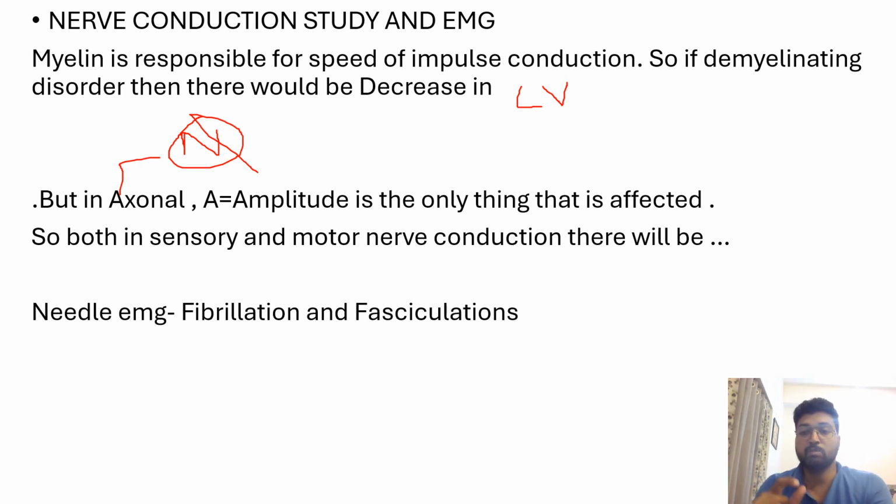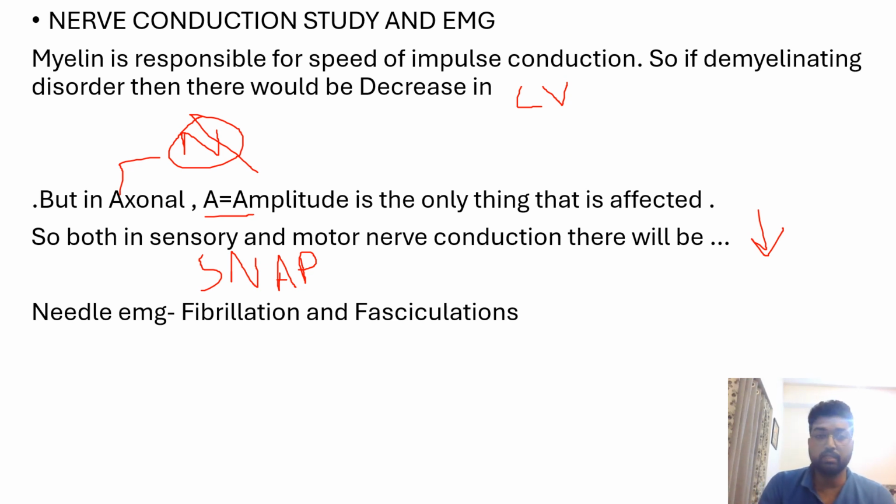The axon is responsible for the amplitude of the potential. So if there is axonal degeneration, A stands for axon, A stands for amplitude. So the amplitude is the only thing that is affected. So sensory nerve has also one amplitude and motor nerve has one amplitude. Sensory में it is known as SNAP, and motor में similarly it is known as CMAP. ठीक है? So SNAP and CMAP both will be decreased. So conduction velocity normal, no conduction blocks, and SNAP and CMAP decreased in axonal degeneration.